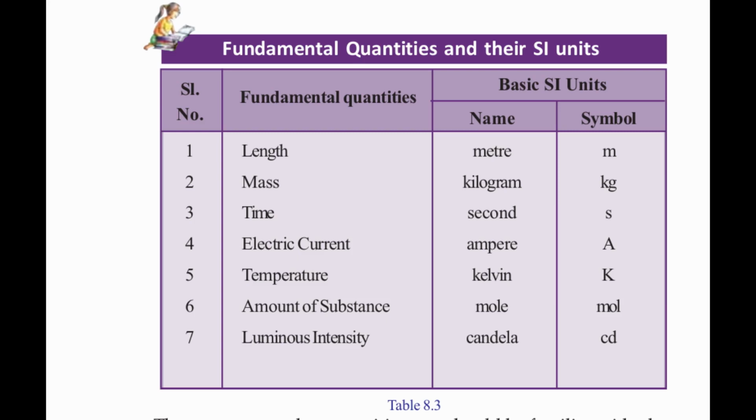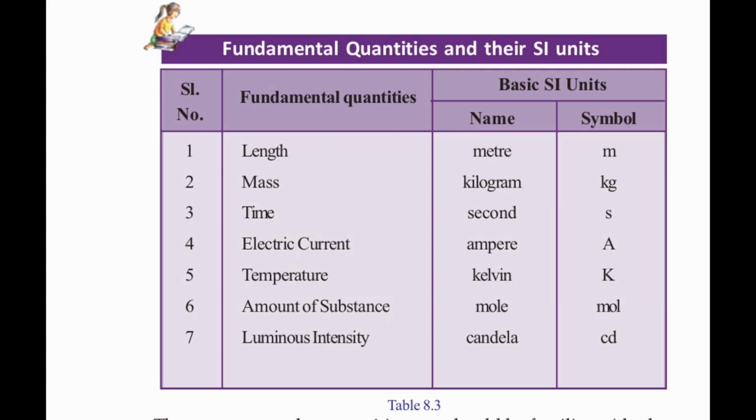This table represents fundamental quantities and their units, which are also referred to as SI units. Often we use symbols for the units. For writing the units, we can use these symbols. Now you have to study the 7 fundamental quantities and their SI units.